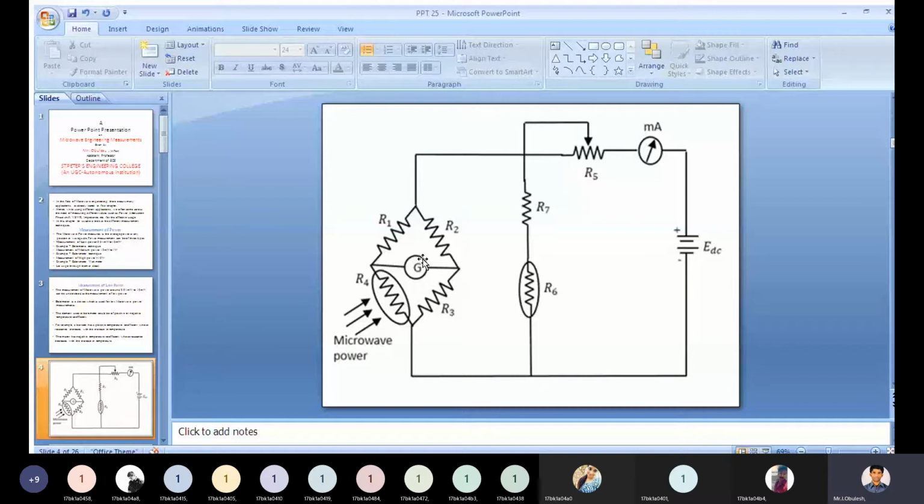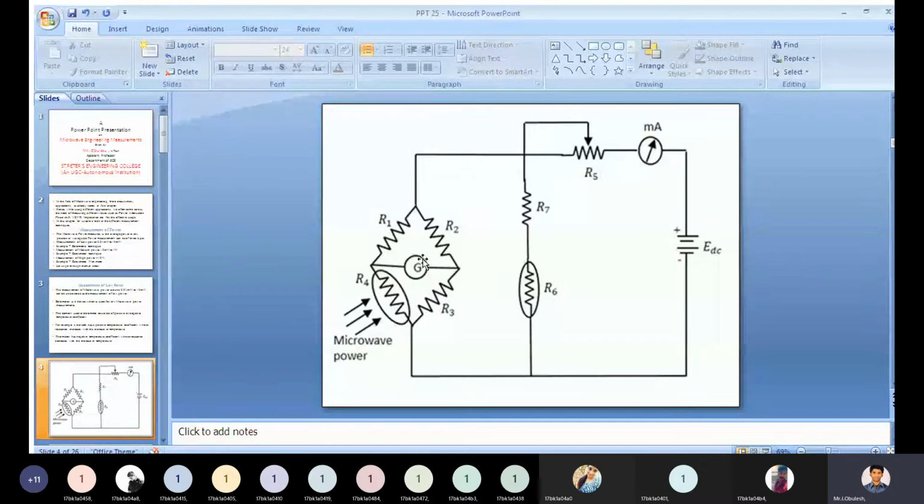So if adjustment is going on with the help of the DC battery, what will happen? DC battery voltage is proportional to this microwave power. If you increase this, by default this power also increases. So the power handling capacity of this circuit is limited. Okay, you need to remember.